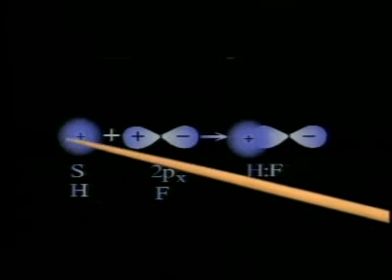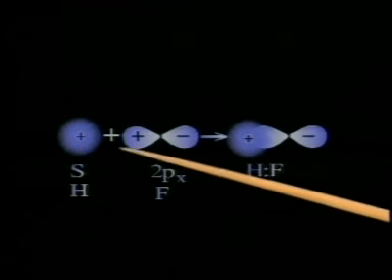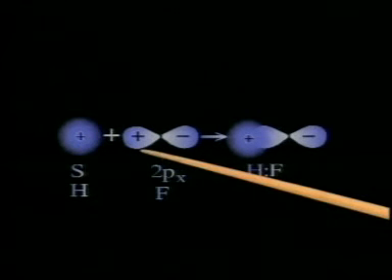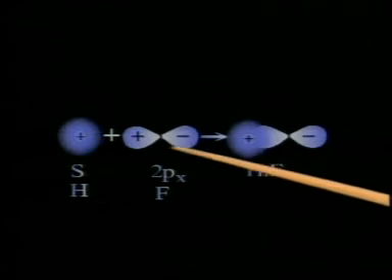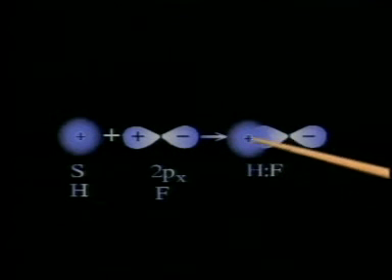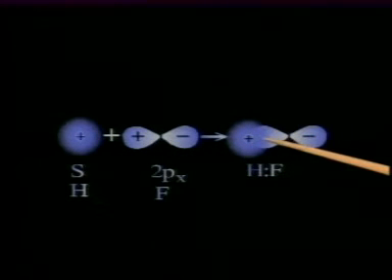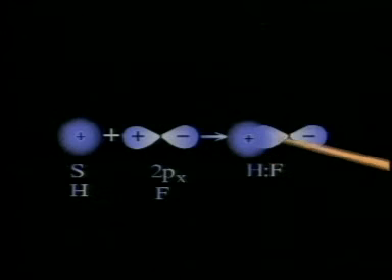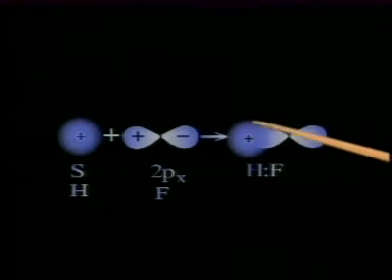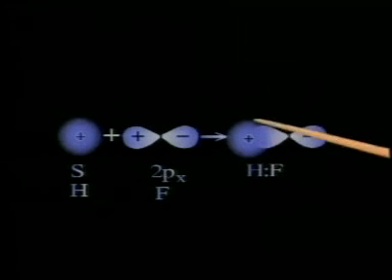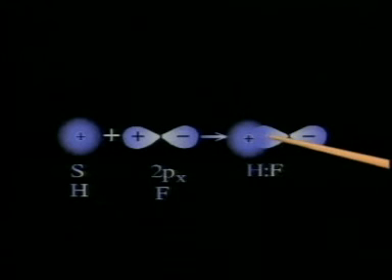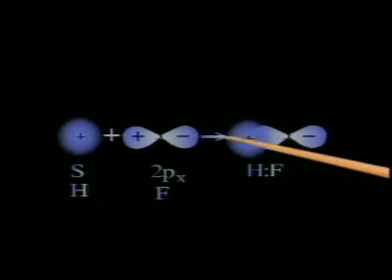When the 1s orbital of hydrogen approaches the 2px orbital of fluorine, the s orbital of hydrogen and the p orbital of fluorine overlap in a linear manner to form a sigma bond. The charge density lies between the hydrogen and fluorine atoms, and in this way a strong sigma bond is formed.